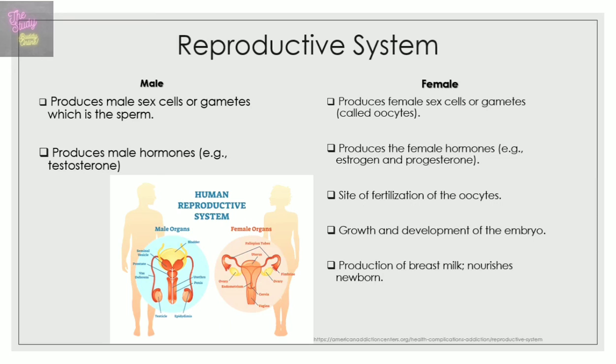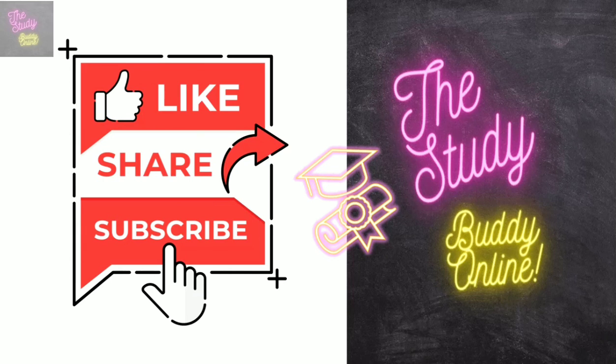And its functions, as I'm sure you've guessed, include the production of female sex cells or gametes, which are called oocytes. It also produces female hormones such as estrogen and progesterone. It is a site of fertilization of the oocytes, as well as growth and development of the embryo into a fetus. Also, it produces breast milk for the nourishment of the newborn.